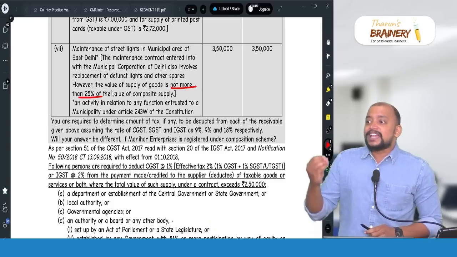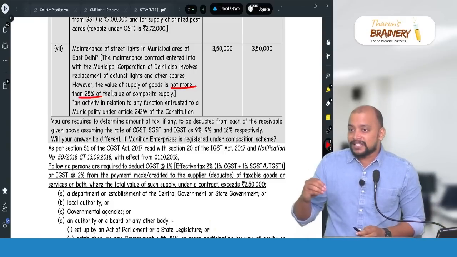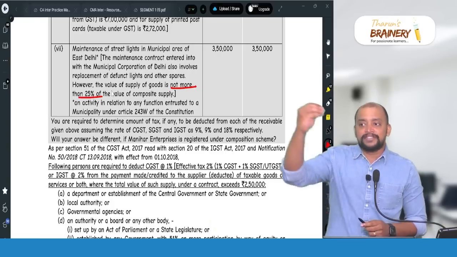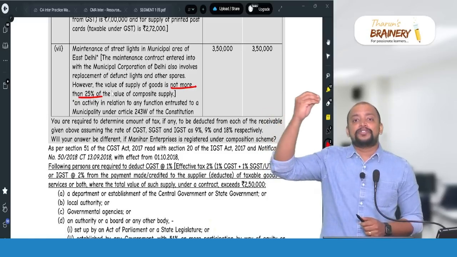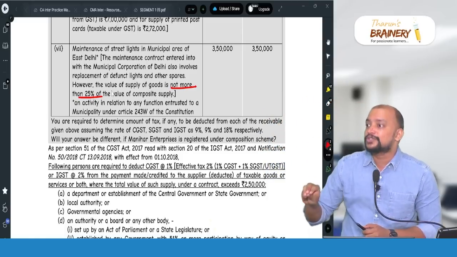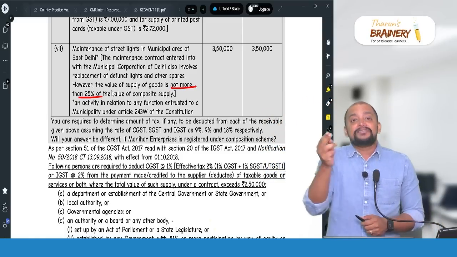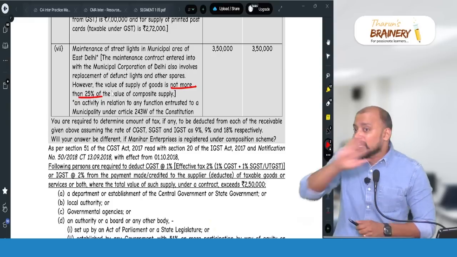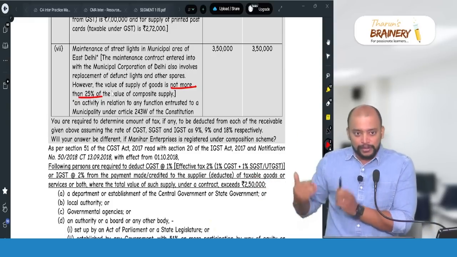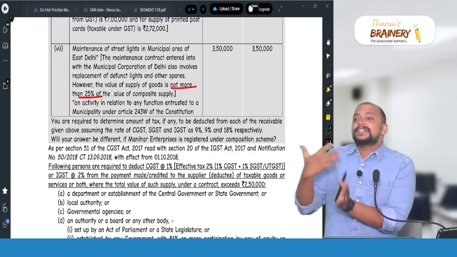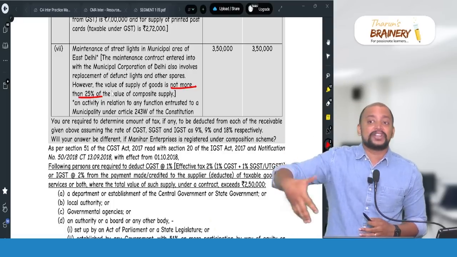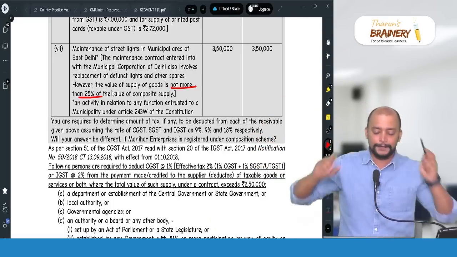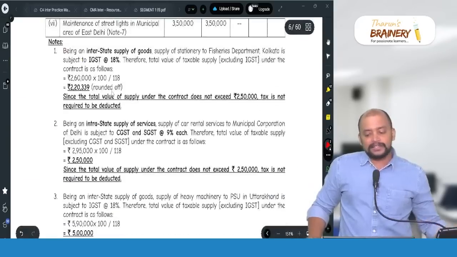Composite supply involving supply of goods and services provided to government under Article 243 G or W of the Constitution is exempted if the value of goods does not exceed 25% of the total. Therefore, as the same is exempted, TDS under section 51 is not applicable. So that we need to write.